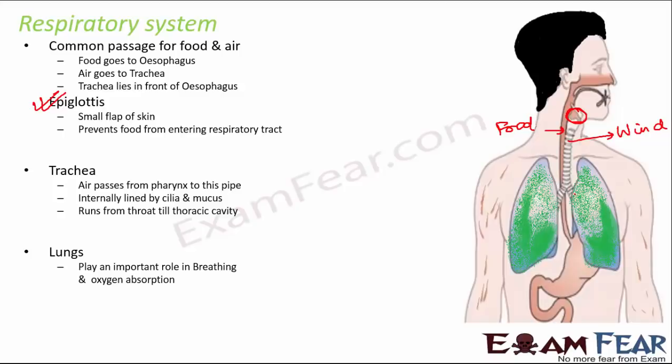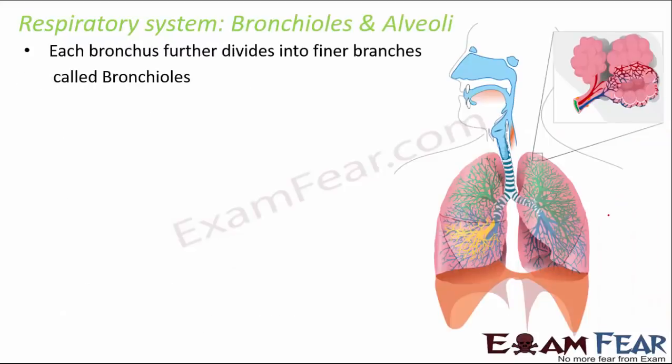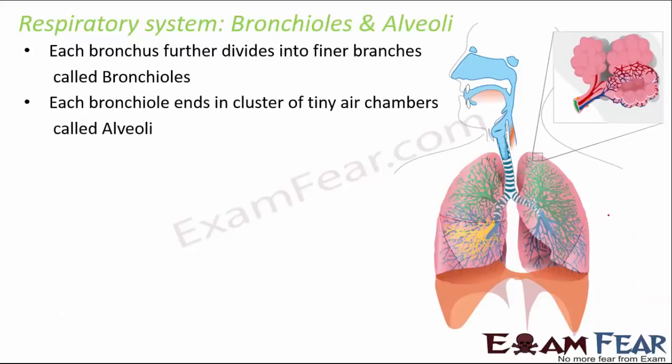So inside the lung, we see that this trachea kind of divides into thinner tubes called bronchi. Like if this is the trachea, it divides into thinner tubes like this, which are called bronchi. These bronchi further divide into tubes which are called bronchioles. And then the bronchioles again end in a tiny cluster of air chambers, as you see here. These are called alveoli.